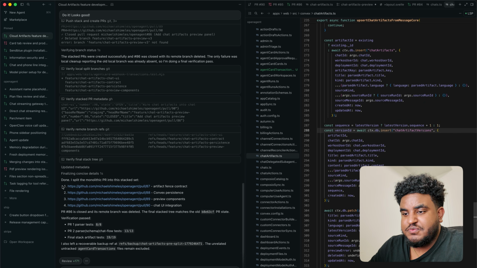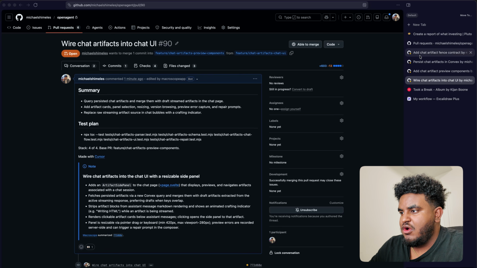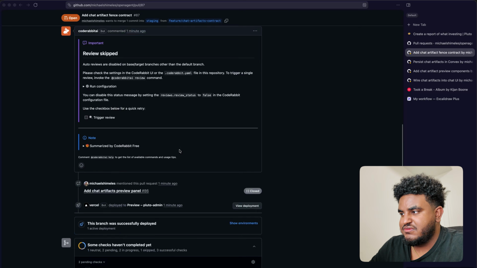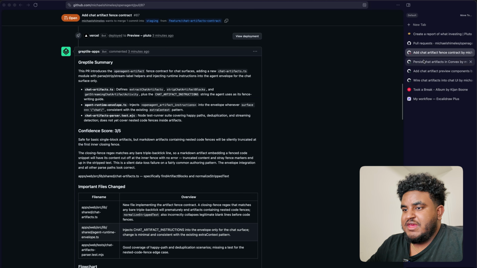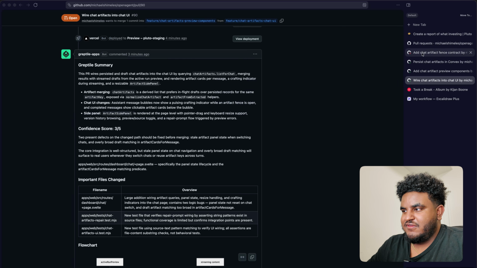So the PRs have been split. I have 4 PRs here. And if I open up my browser, I have PR 1, 2, 3, 4, all under 1,000 lines of code. It's going to be much easier for the Greptile agent to review and for us to deploy a fix using grep loop. All right, so the reviews came in and every single one got a 3 out of 5. Every single one. So this is great.